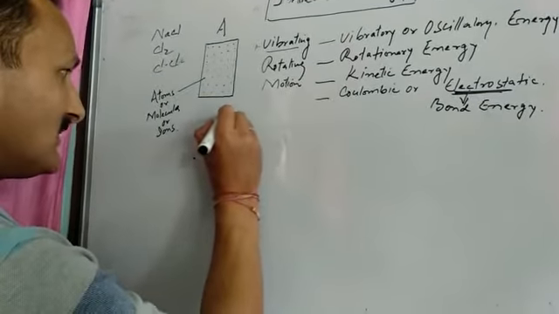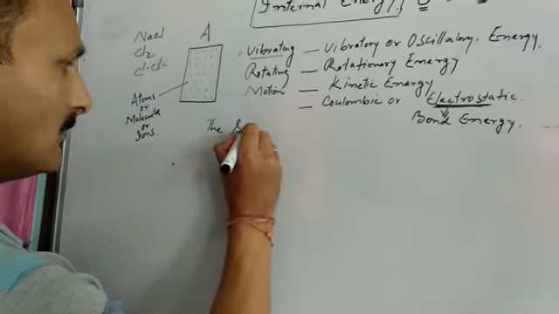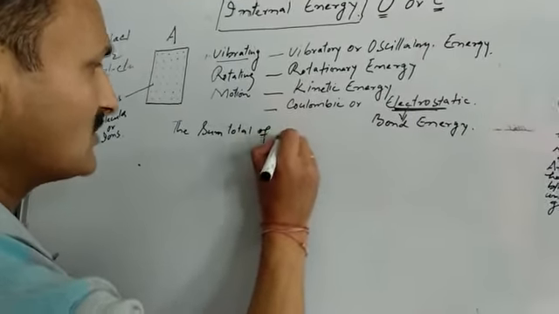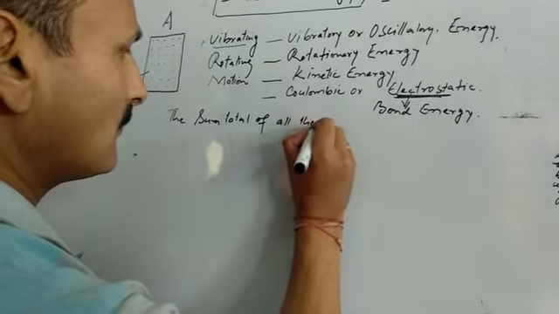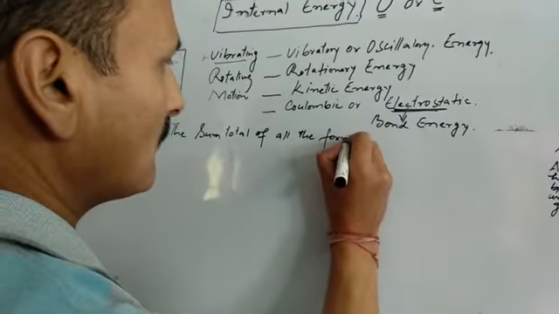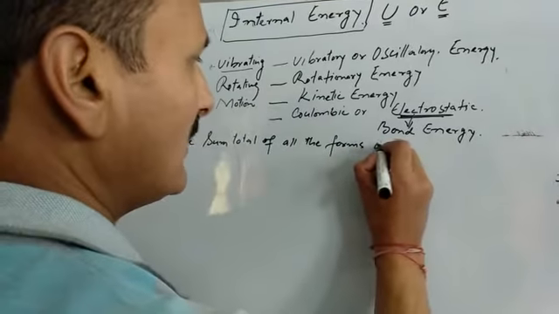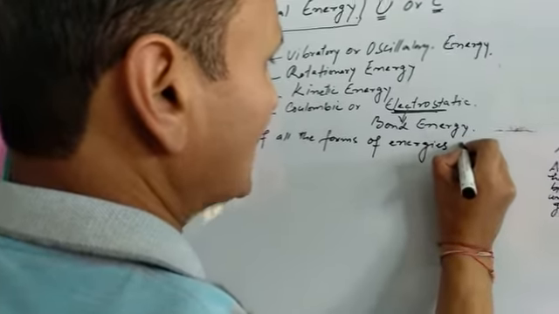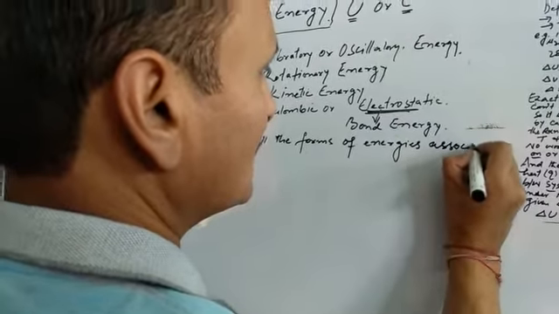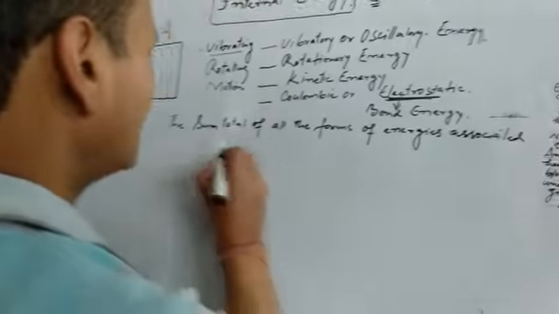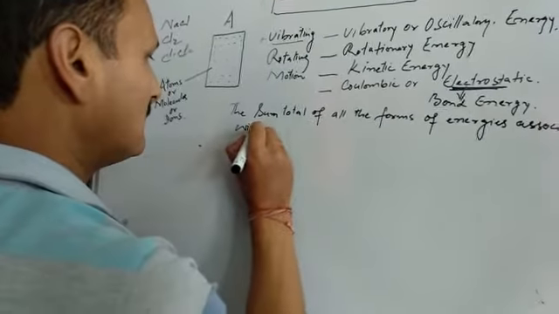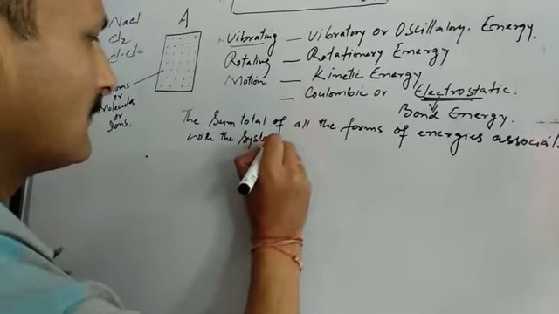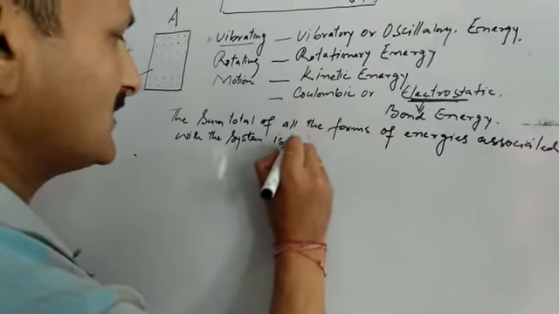It is the sum total of all the forms of energies associated with the system, is called internal energy.